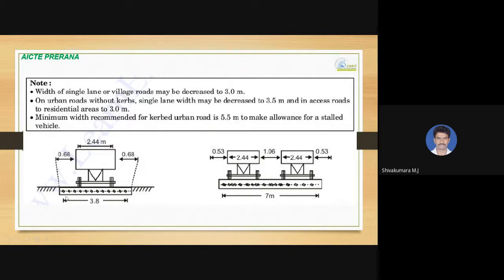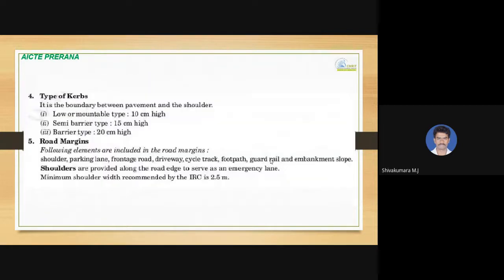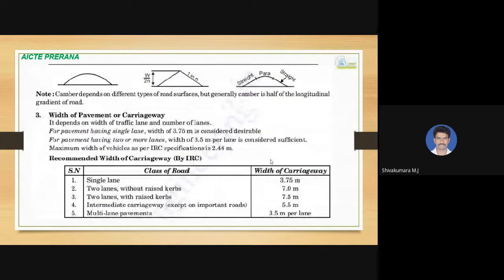So you can see, around 3.75 to 3.8 meters width of carriageway is provided, meaning the maximum width of the vehicle is 2.44 meters, and a clearance of 0.68 is available on both sides. When it comes to two lane roads, there are two vehicles of 2.44 and 2.44, and then the clearance is 0.53 on both sides, and in between 2 times 0.53, that is 1.06, can be allowed. So that's all about the width of carriageway.